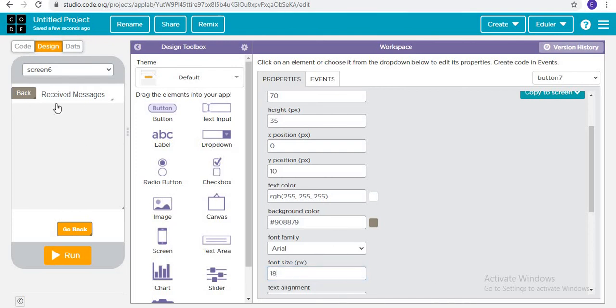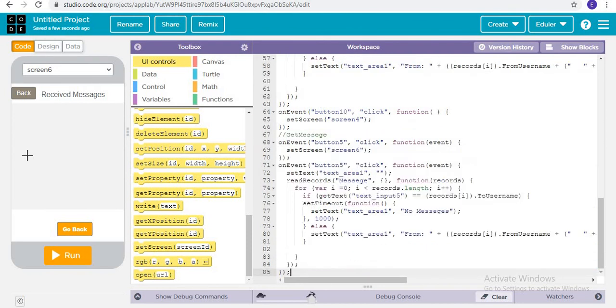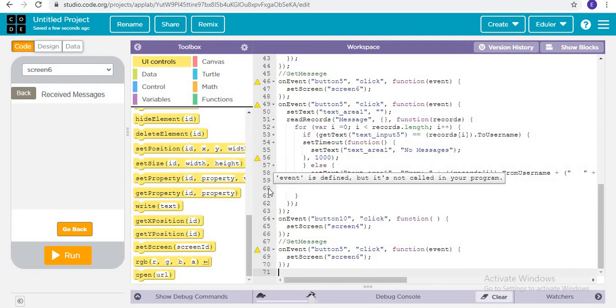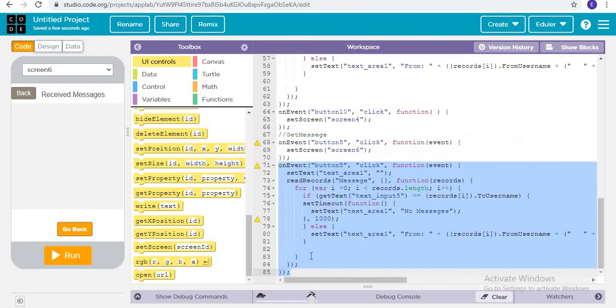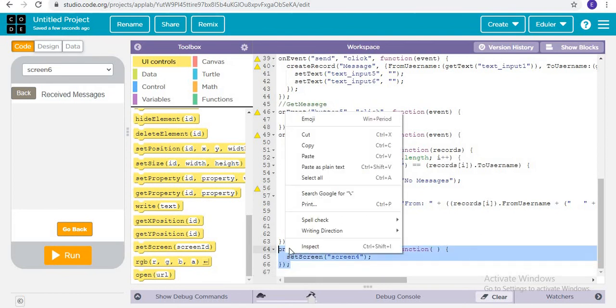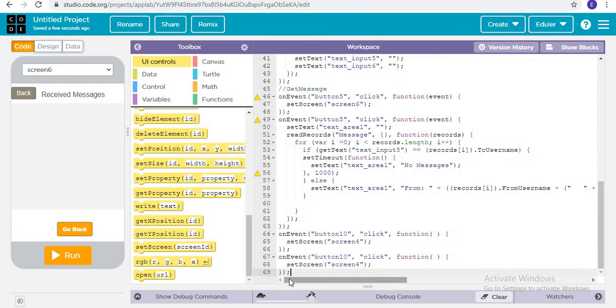Now when this button is clicked, same, let's just copy this one and paste it for button number 7.